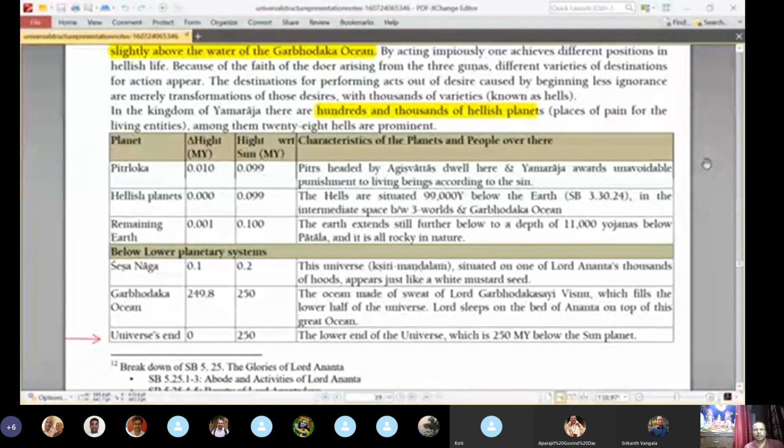The hells are situated 99,000 yojanas below the earth, in the intermediate space between the earth and Garbhodaka. Then there is some extra space. The earth extends still further below, a depth of 11,000 yojanas below the Patala, and it is rocky in nature.